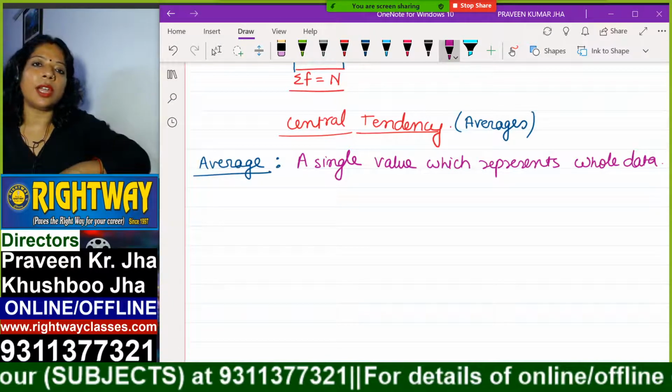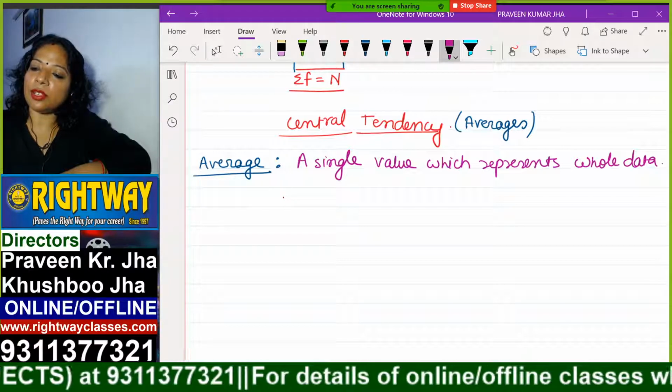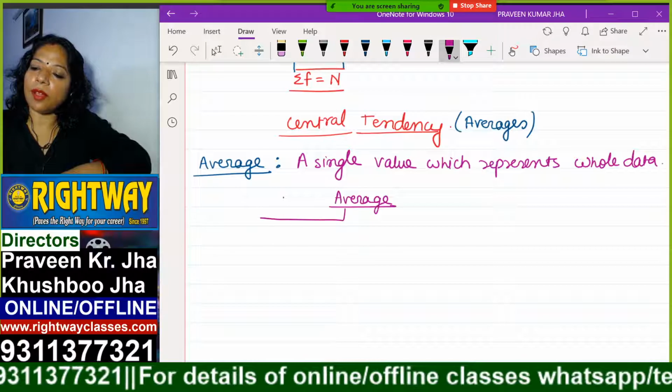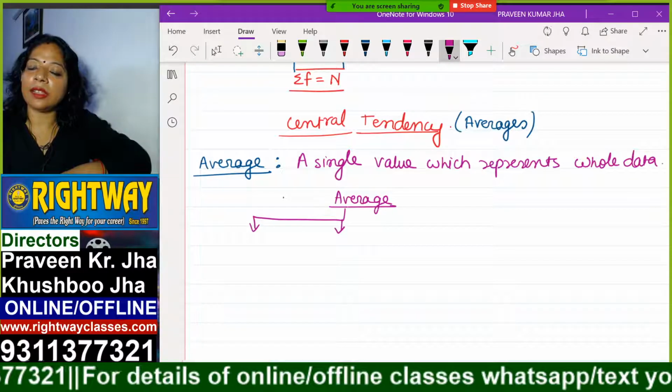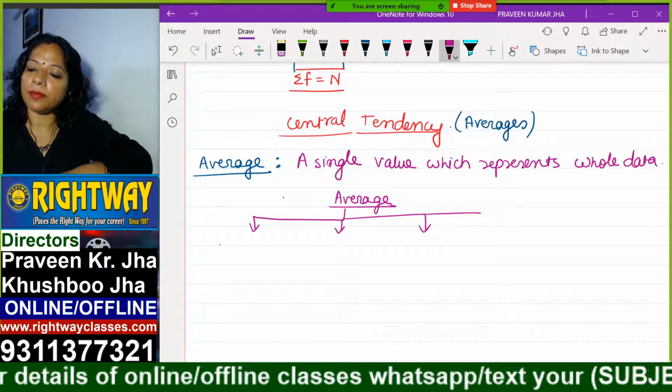Is it clear, average? And how many types of averages do we have to read about? We have to read about only 3 types of averages, although there exist 5 types, but we have to read 3 types only.